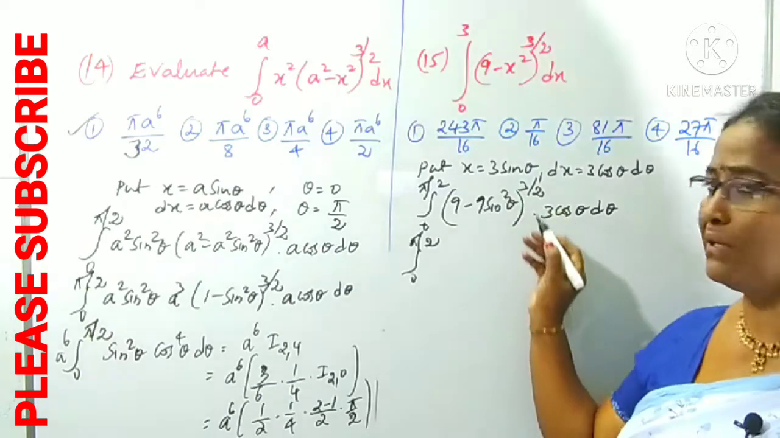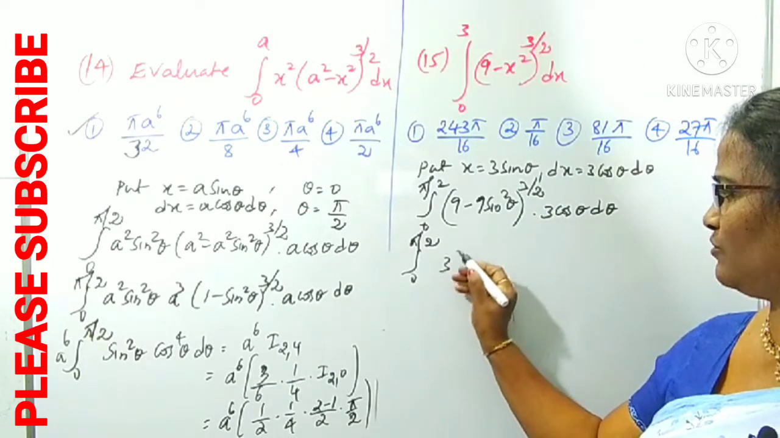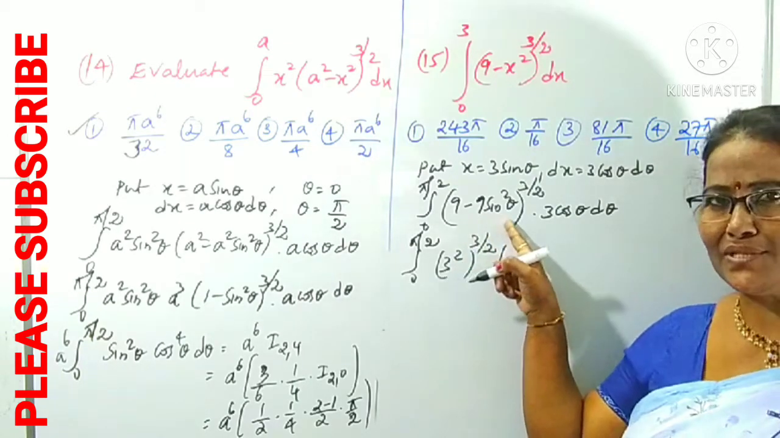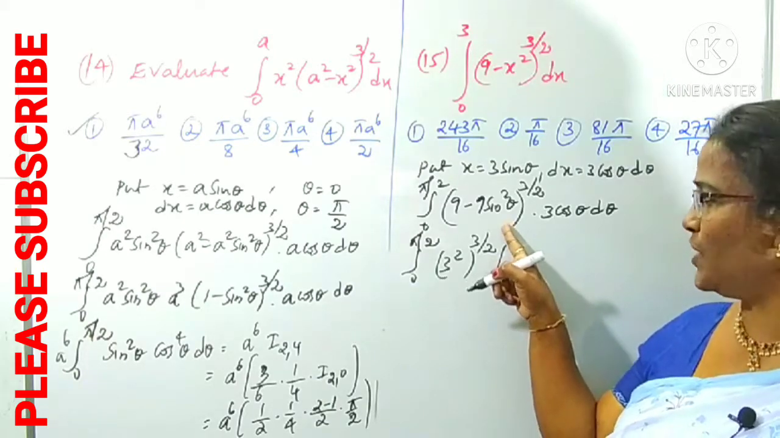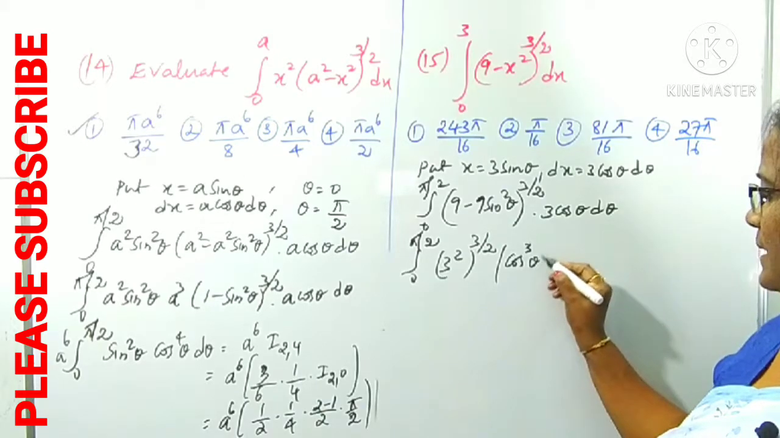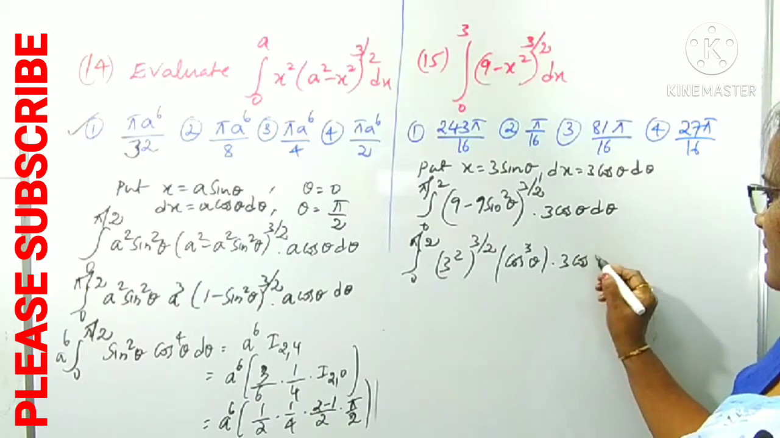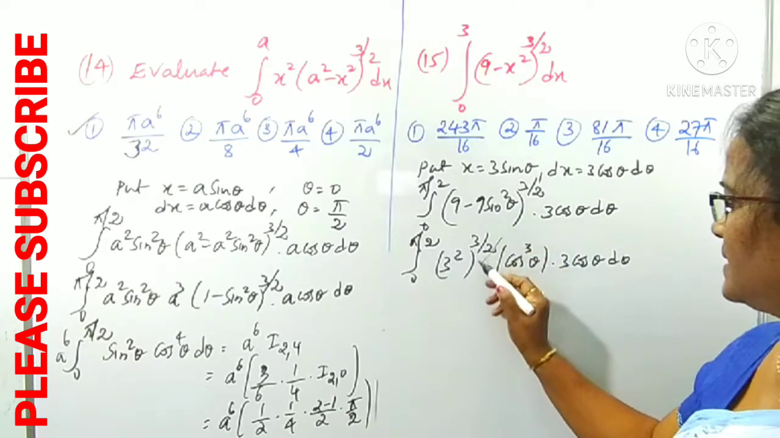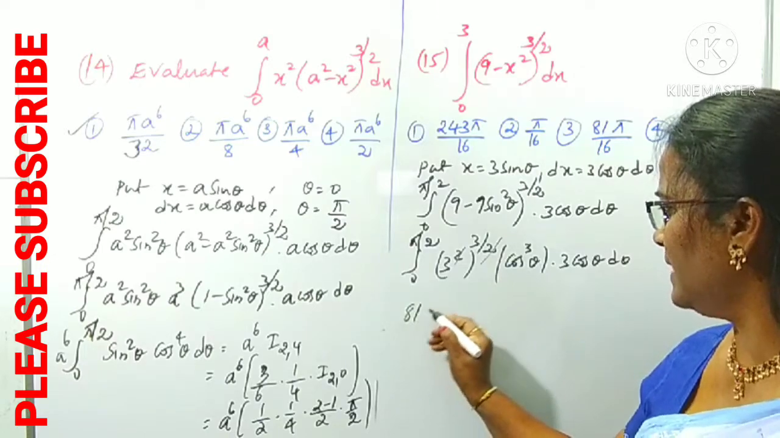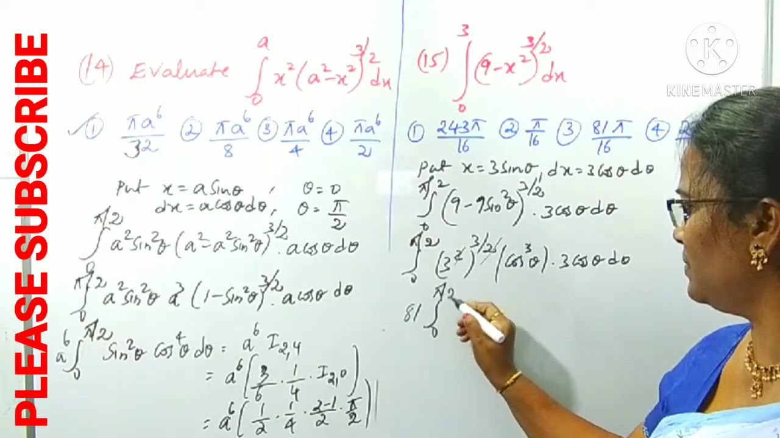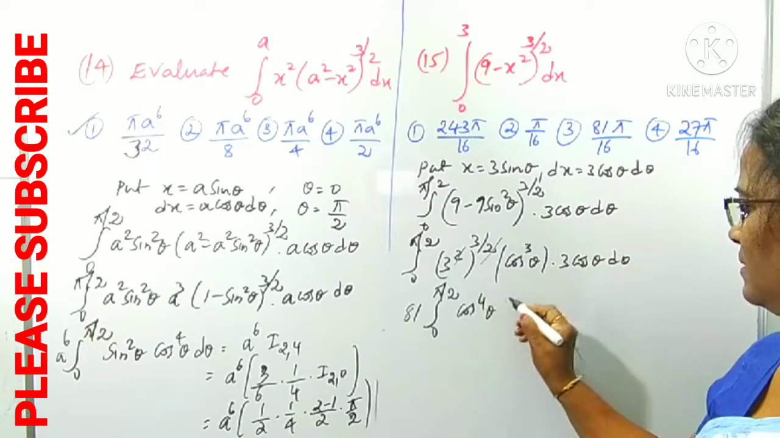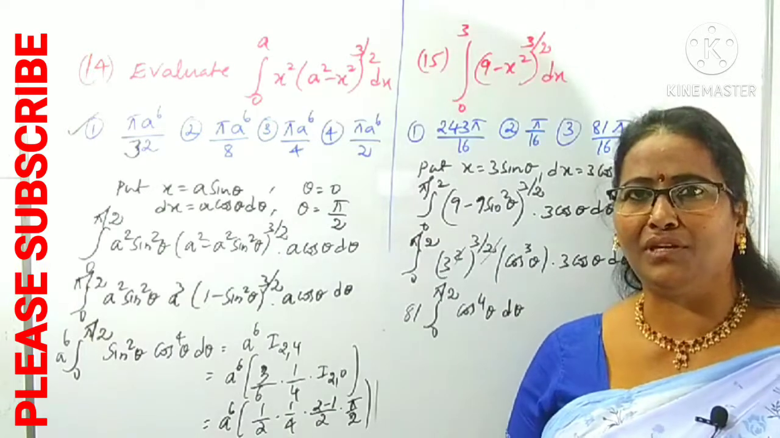But 9 is common, 9 whole power 3 by 2. 9 means 3 square whole power 3 by 2 comes out. Here what is left over? 1 minus sin square theta. 1 minus sin square theta is what? Cos square theta, with power 3 by 2 means cos cube theta, into here 3 cos theta d theta. Okay, right. You know this 3 cancels. 3 cube is 27, 27 times 3 is 81. 81 between the limits 0 to pi by 2, integral of cos cube into cos, that is cos power 4 theta. Okay, this is clearly what?